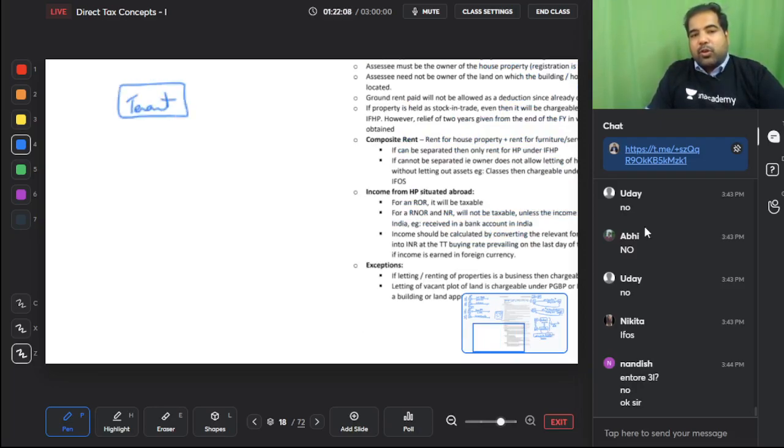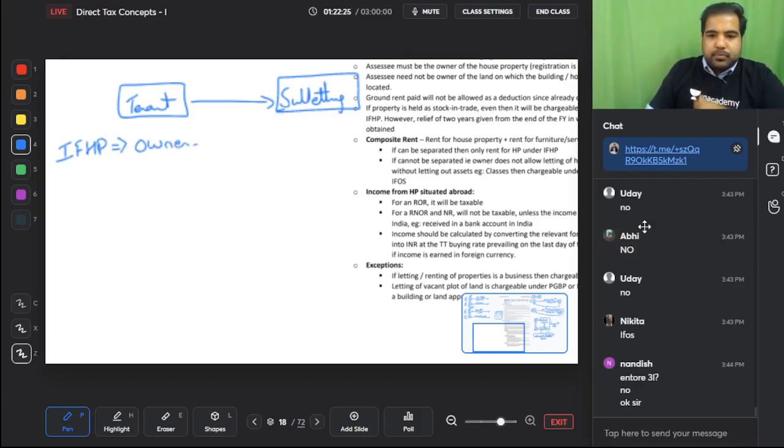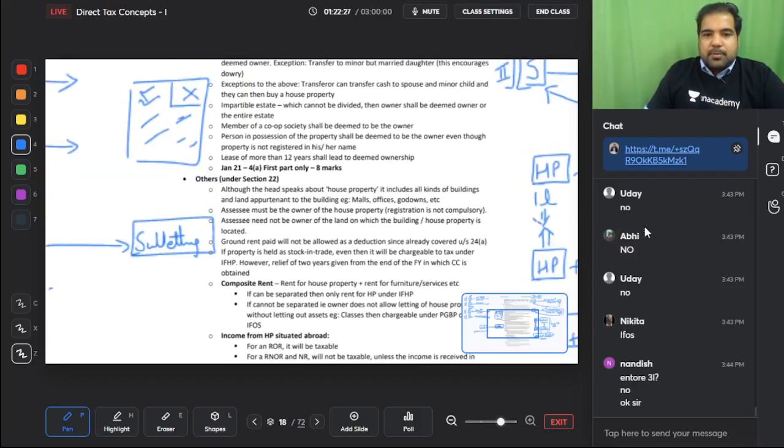And guys, what if you're a tenant and you rent out your house, which you don't own? This is called subletting. You first rent a house and then you rent it out. This subletting is not house property because you're not the owner. Only IFHP will be taxed for whom? IFHP will be taxed only and only for the owner. These are the concepts here, guys.